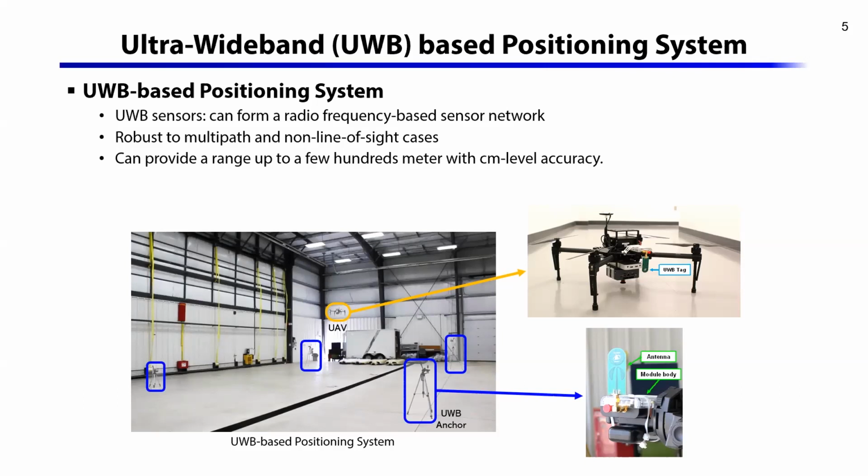Moreover, the large bandwidth of UWB signal makes it robust to multipath and non-line of sight cases, and thus a range can be obtained up to a few hundred meters with centimeter level accuracy. Because of this strong point, UWB sensors have gained popularity as a positioning sensor in GNS denied environments.